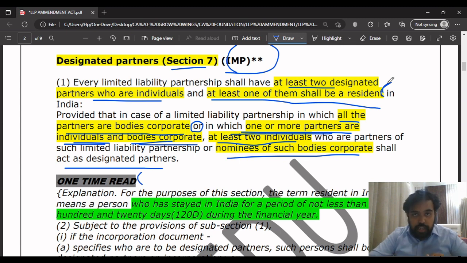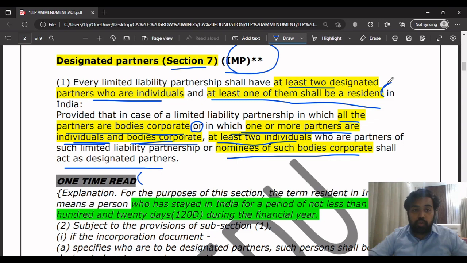At least one of them shall be a resident, two designated partners who are individuals. And what they are trying to tell in the second point is that if the partners are body corporates, the nominees of the body corporate will act as designated partners. If there is a mixture of one or more body corporates and one or more individuals, then the individuals will act as designated partners. That's what you have to write in your exam.